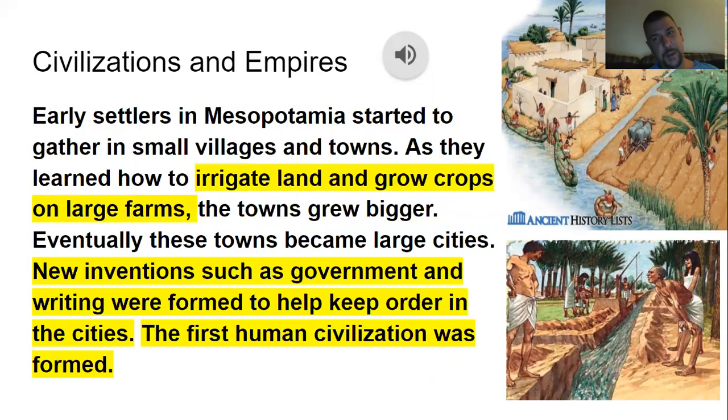Their writing looked a whole lot different than ours does now. It was done on a clay tablet, and while it was still wet, they would take lines and press them into it to make words. I'm going to show you a picture of that in just a moment. And then when it hardened, guess what? They had a document, just like we have on paper. The first human civilization was formed through this.